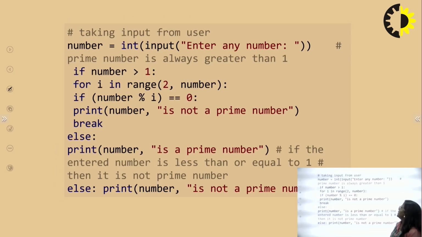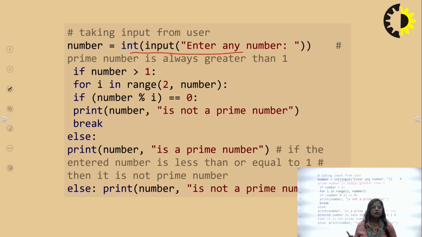In this example, firstly, if you want to take any number from the keyboard, just use the input function, enter any number. Now firstly, you know, check if the number is greater than 1, meaning a prime number is always greater than 1. Minus 1 is not a prime number, and 1 is not a prime number. So the number must be greater than 1.